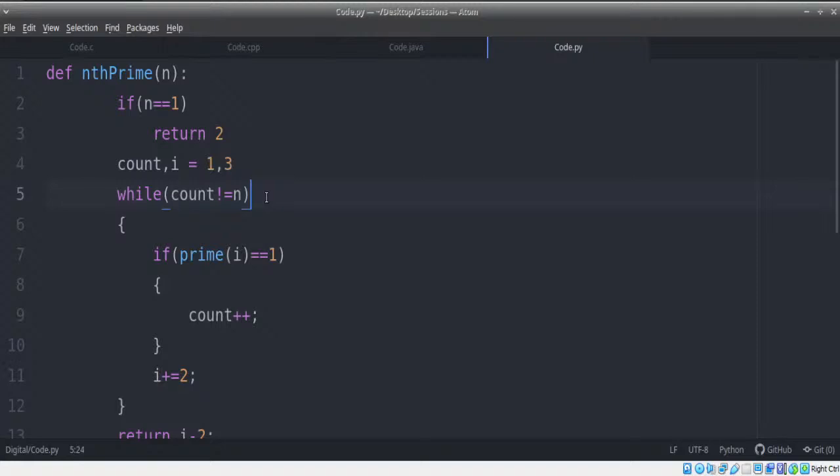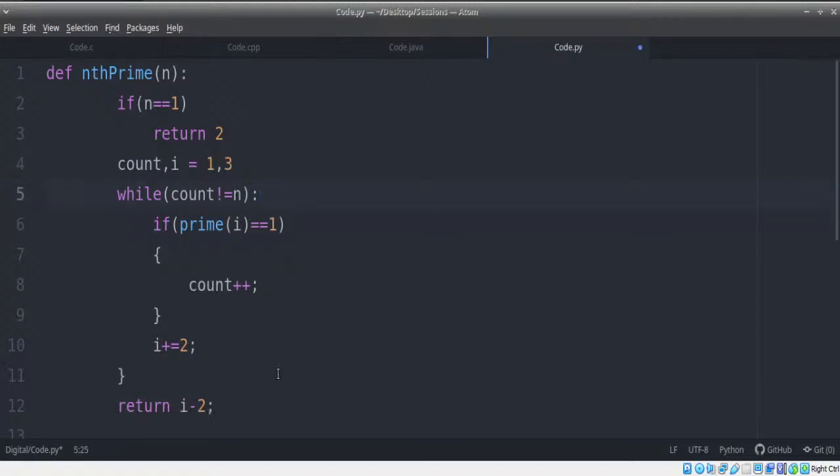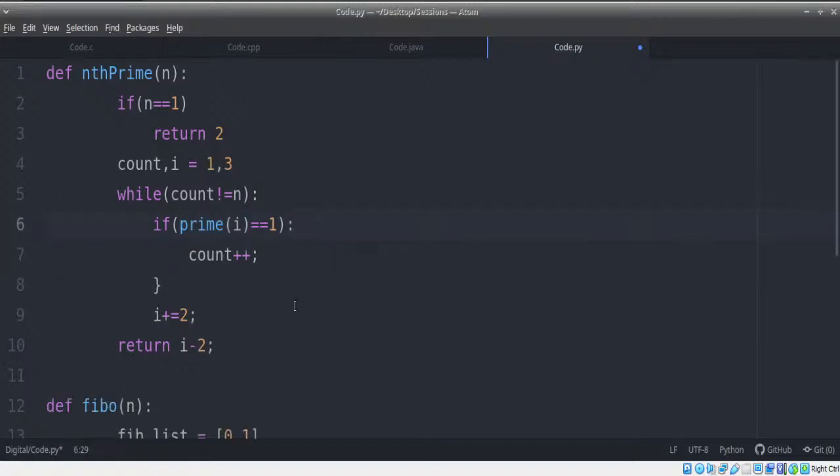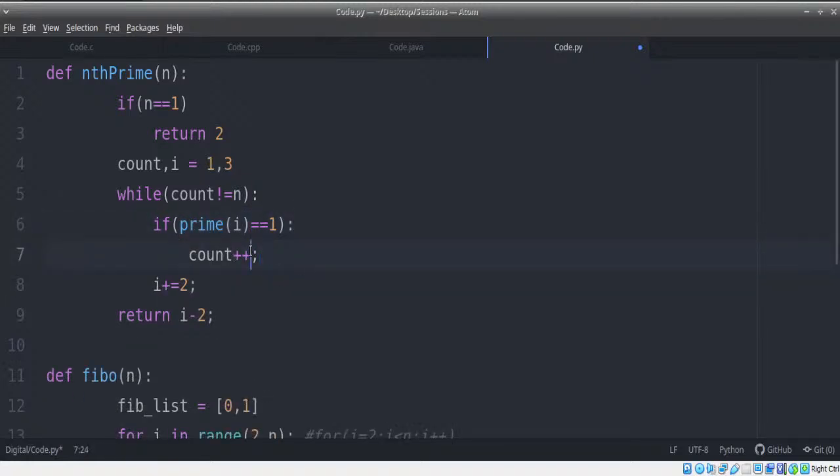And now the while loop. While count is not equal to n. Let's remove the brackets. We don't need them. In this, if prime of i is equal to 1, let's again remove the brackets. There's one little problem. We don't have increment statements in Python. We have to write count plus equals 1 instead. So that's one thing we need to know. There is no increment statement in Python. There's no pre-increment, post-increment or anything.